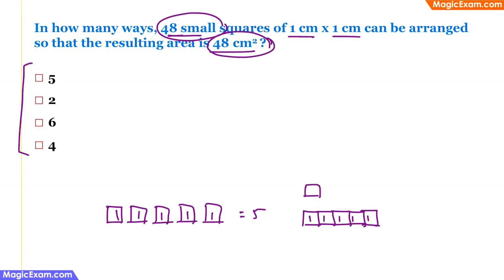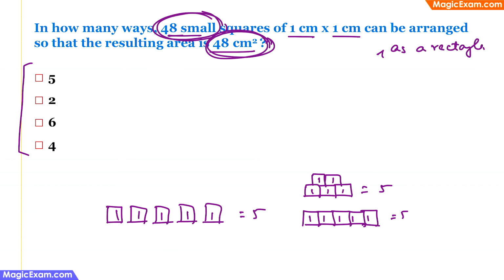And if I arrange them in the form of a pyramid like this, even then the resulting area will still be 5. Therefore, these 48 small squares can be arranged in literally unlimited number of ways, and still the resulting area will be 48. Therefore, what they should have specified here is that in how many ways these squares can be arranged as a rectangle.